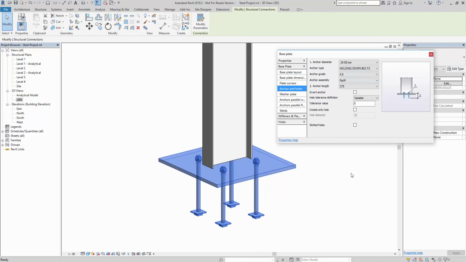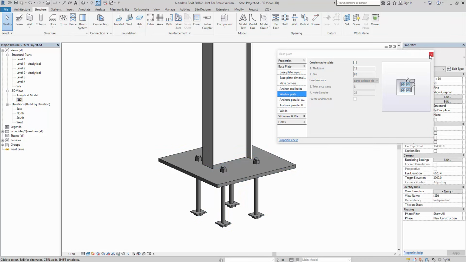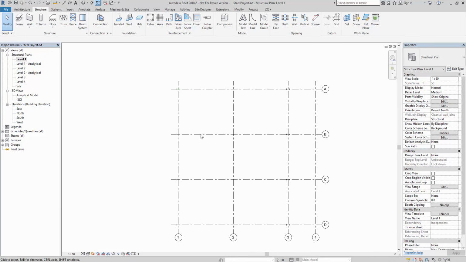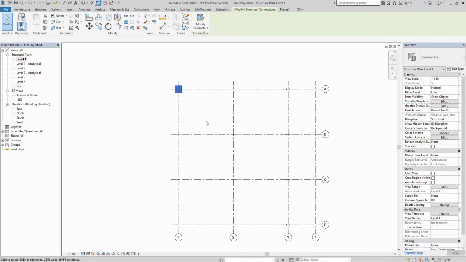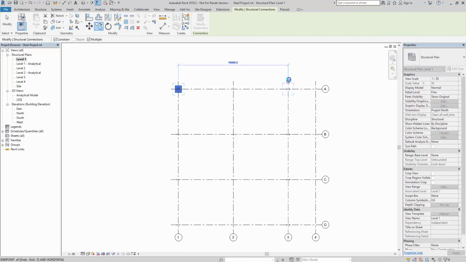I'm going to say they're 24, and then you can choose whether you want stiffeners, leveling plates, all these type of things in. You can put in washers if you wish, click them on, they will then show, but for this I'm going to go with a pretty much standard base plate. If we go to level 1, again we change it to a fine level of detail, you will see that the connection now starts to show, and then I can copy that into position.